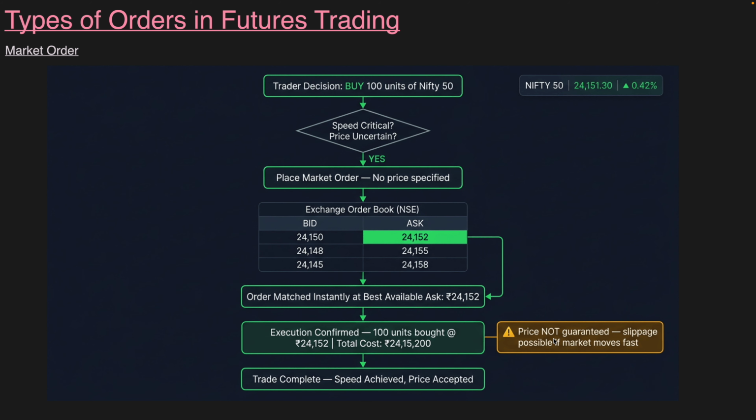Here, price is not guaranteed, and slippage will be there if the market moves faster. Slippage means if the market moves very fast, the difference between the bid and ask will keep increasing. That difference between the bid and ask is called slippage.